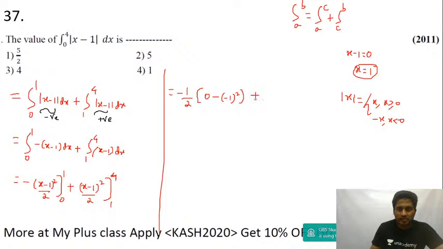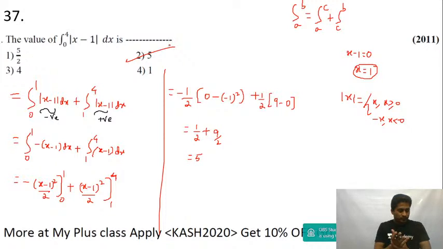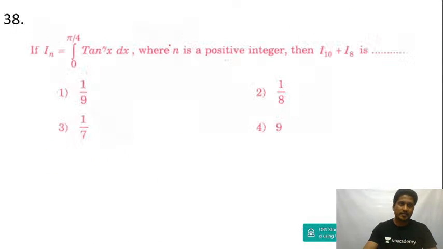Okay, and then plus 1 upon 2, upper limit is 4 minus 1 the whole square is 9, lower limit is 0. So minus and minus is plus, you get 1 by 2 plus 9 by 2. Okay, that's equal to 5. Answer is option B. Isn't it, guys? Yeah, answer is option B only. Rasun Rai, answer B, na? Yes, guys, let's move to the next question.